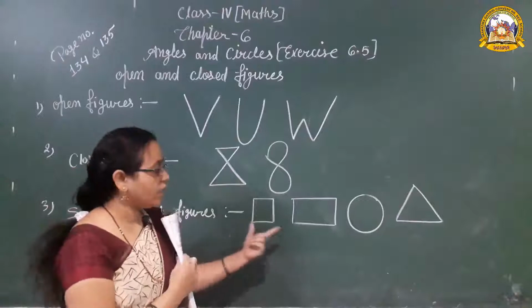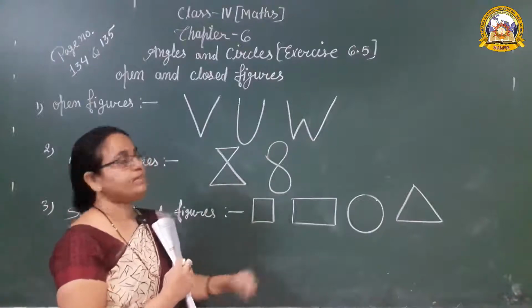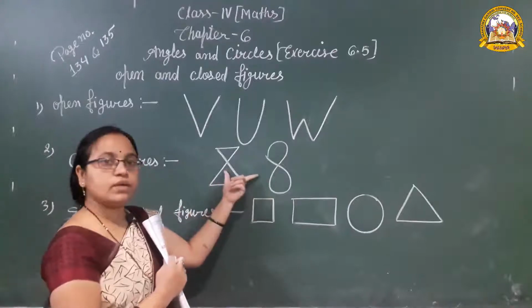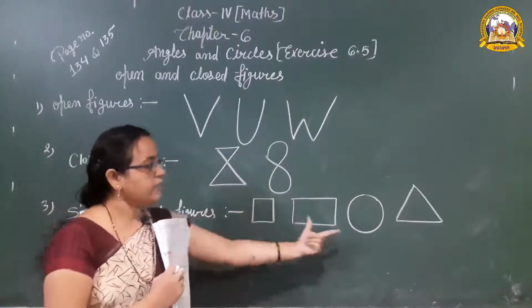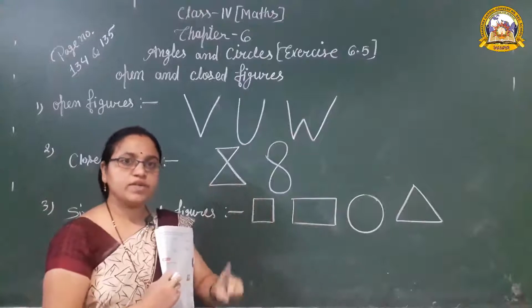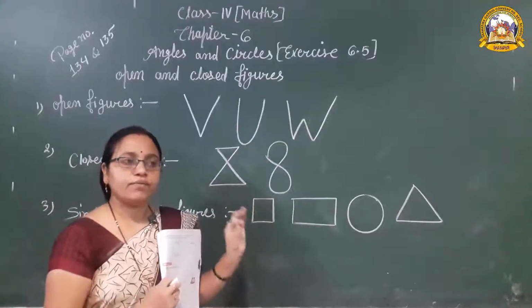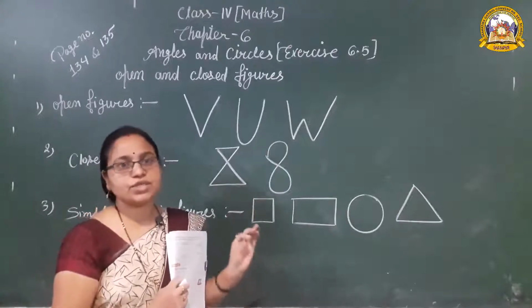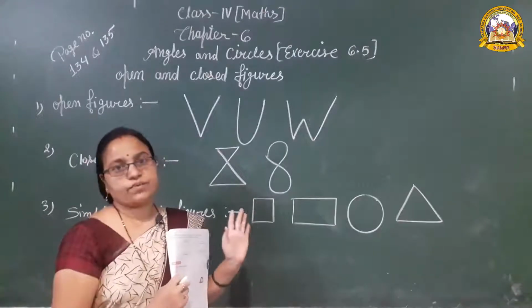They are simple closed figures because they do not cross themselves. The ones that cross themselves are closed figures only, not simple closed figures. And the definition of the closed figure: a figure or shape that has the starting and ending point at the same position is called a closed figure.